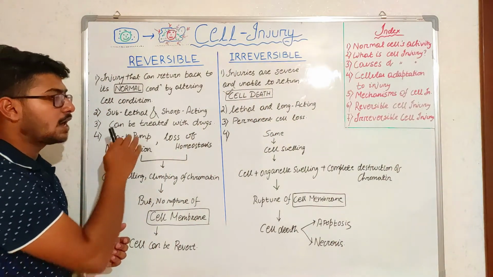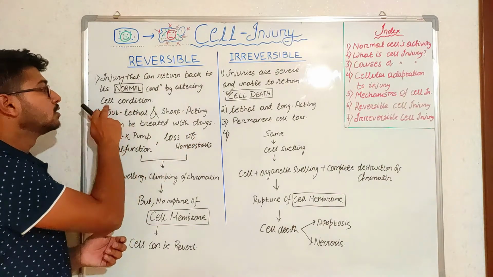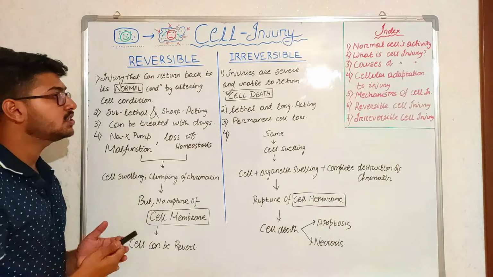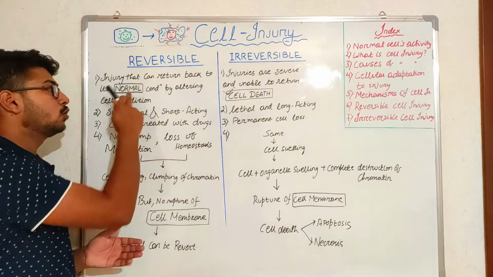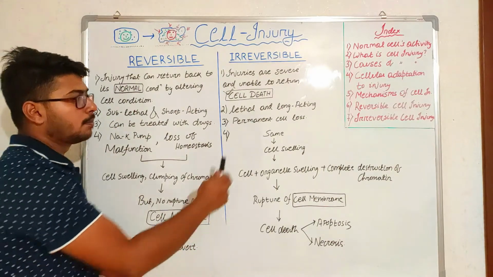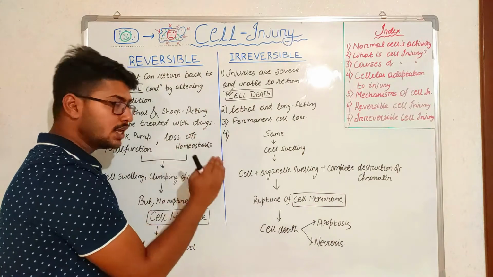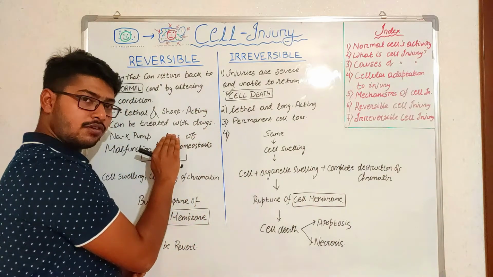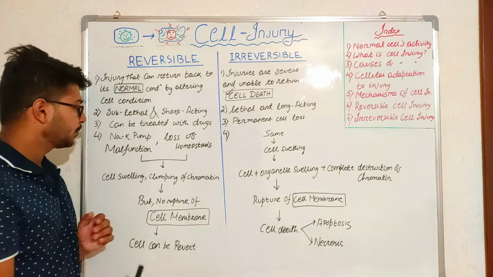The third point is that reversible injury can be treated with drugs, because the cell condition can be changed and the injured cell can revert back to the normal cell condition. But when irreversible injury occurs in the cell, there will be no treatment, and there will be permanent loss of the cell.